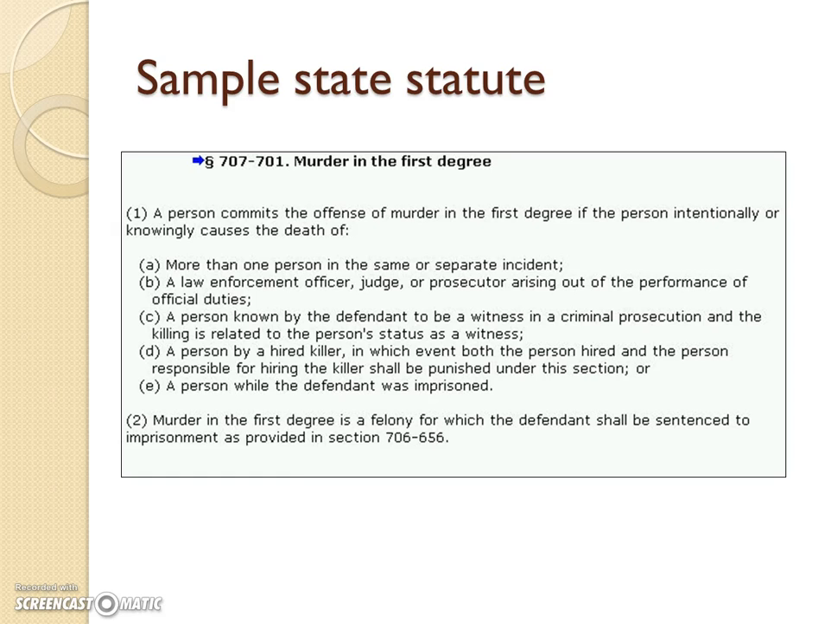So the first paragraph defines who it is that commits something that we call murder in the first degree. A person commits the offense of murder in the first degree if the person intentionally or knowingly causes the death of, and then you have 5 different categories. And the first is more than one person. So multiple killings will get you the murder in first degree.